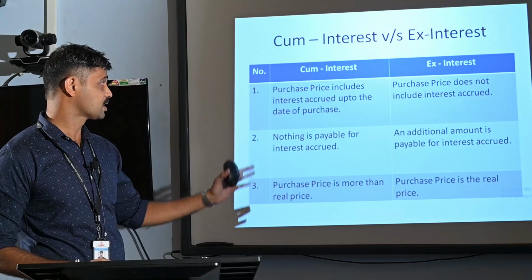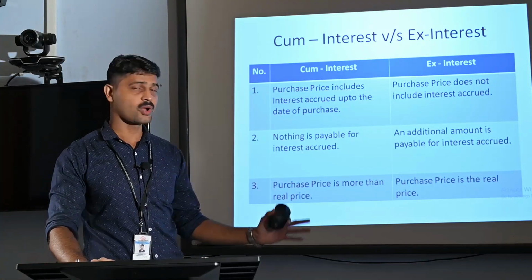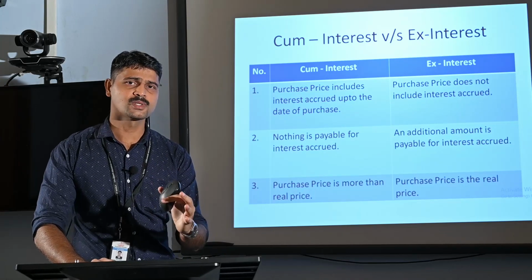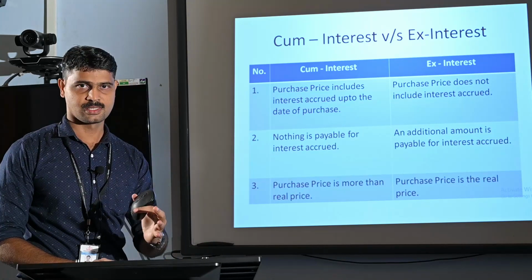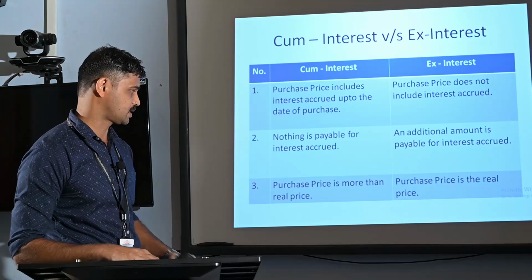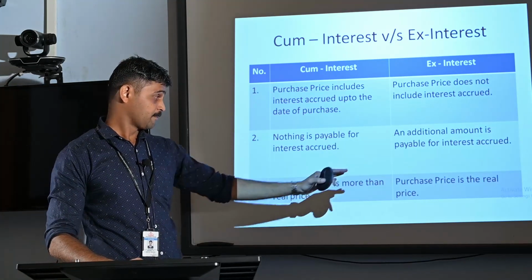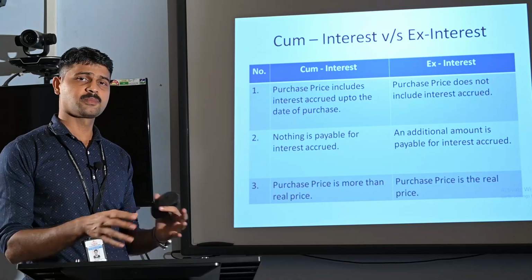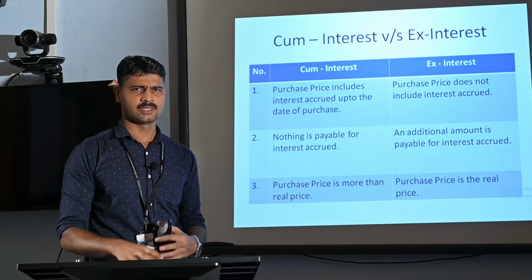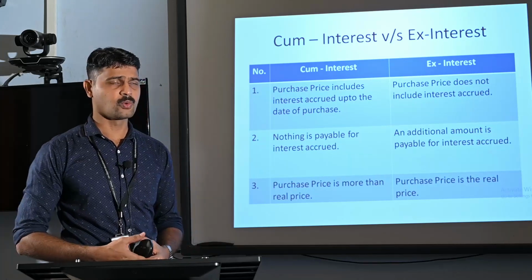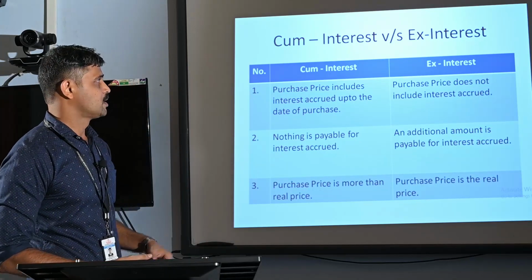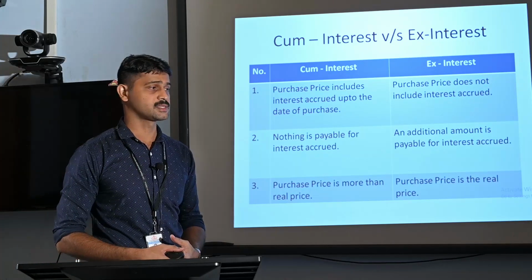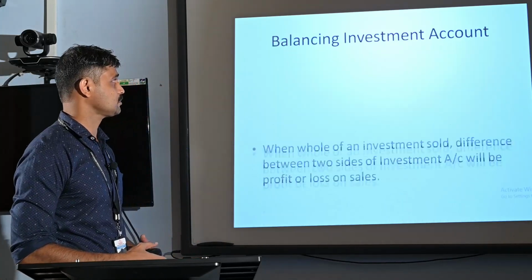Third one, in case of cum interest quotation, purchase price is more than real price. Here purchase price is more than real price only because the price is including interest. So that is more than the actual purchase price, actual real price. But in the case of ex interest quotation, purchase price is the real price. Here the purchase price is always equal to real price, that is without adding any additional amount to the purchase price. So these are the differences between cum interest quotations and ex interest quotations.